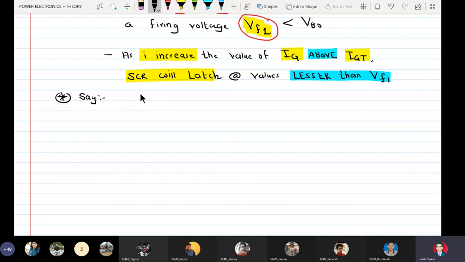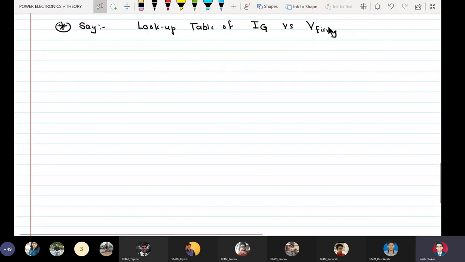Okay, so for example, say we have a lookup table of IG versus the firing voltage, then we can make a table like this.